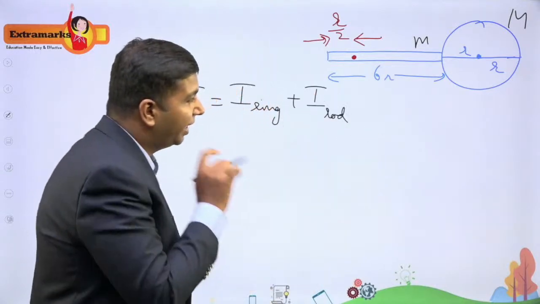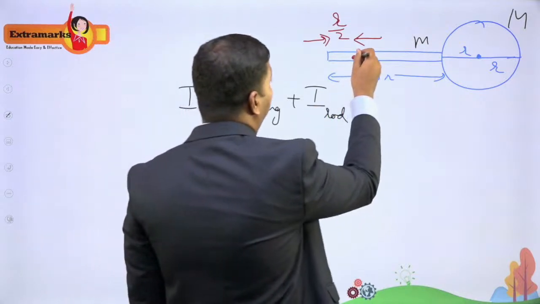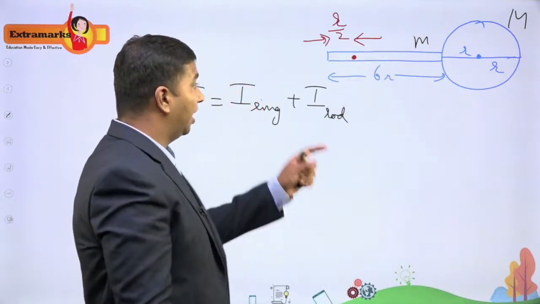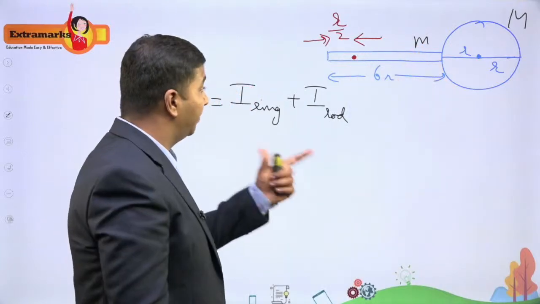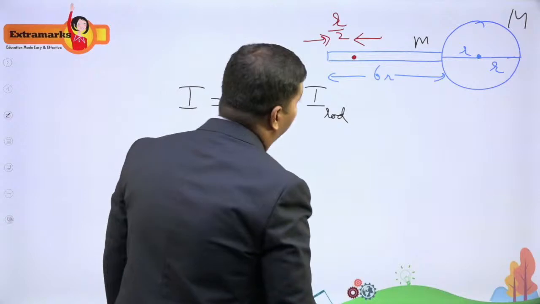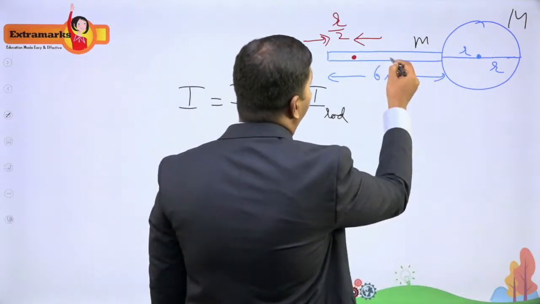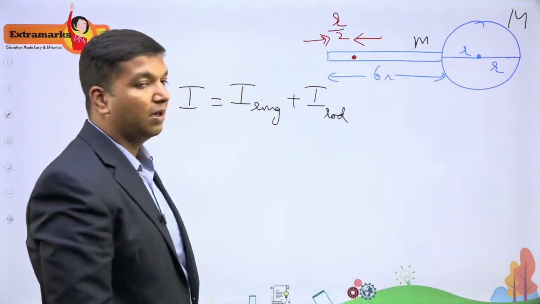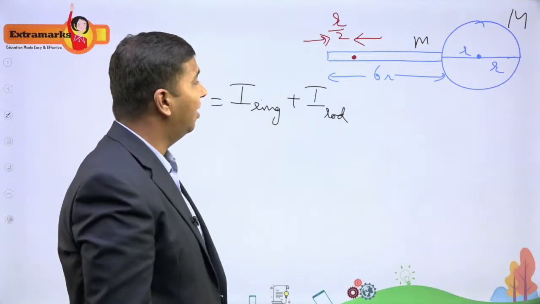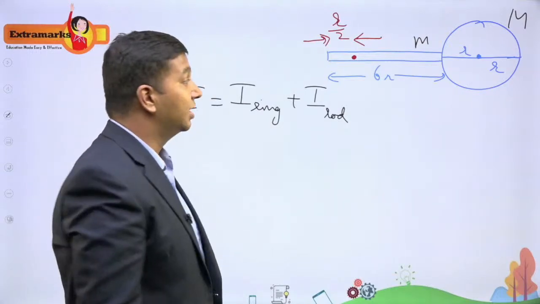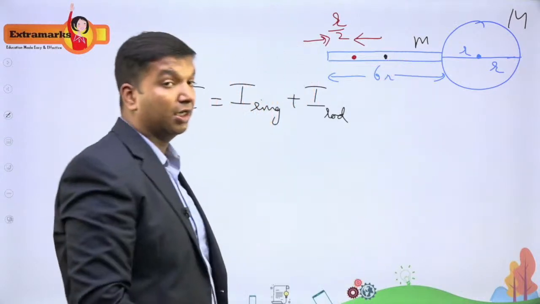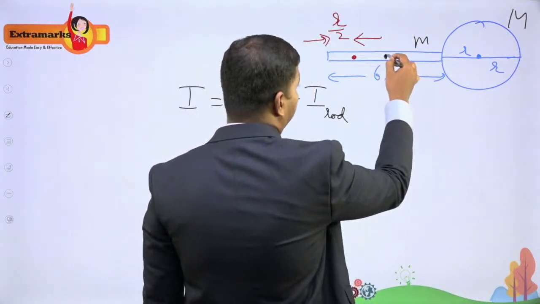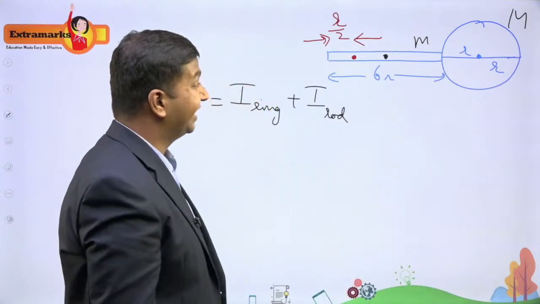Now let me get the rod part first. This is the axis, towards you, about which I need to find the moment of inertia. Let me get the distance. I need to use the parallel axis theorem. Just focus on the rod now. The center of mass is here, which is at a distance 3r from one end.